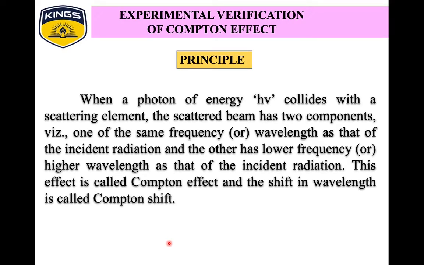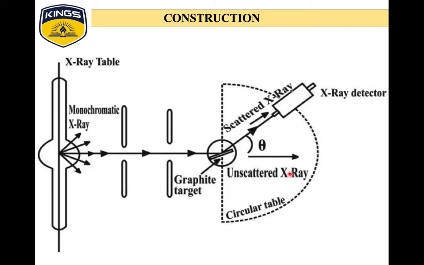This was also experimentally verified by Compton. When a photon of energy h nu collides with a scattering element, the scattered beam has two components: one of the same frequency or wavelength as that of the incident radiation, and the other of lower frequency or higher wavelength. This effect is called Compton effect and the shift in wavelength is called Compton shift.